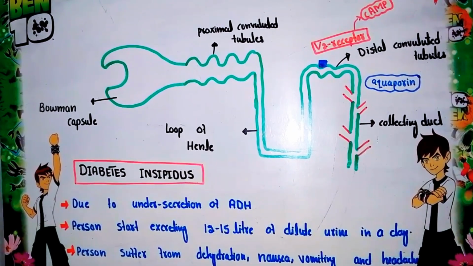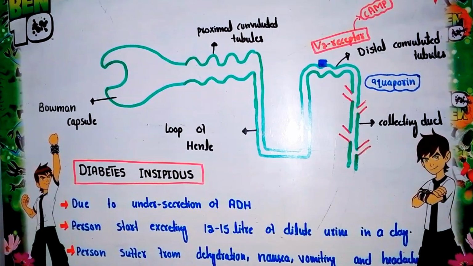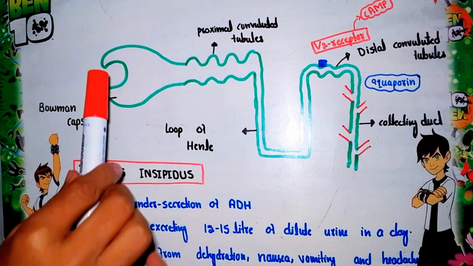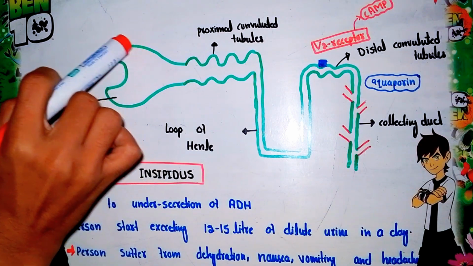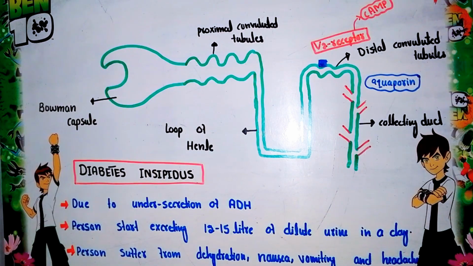Now the first function of the antidiuretic hormone is the retention of water. This hormone acts on the nephron and retains water in the body. Now look at the structure of the nephron, which mainly constitutes the kidney. This is the structure of a typical nephron. This cup-like part of the nephron is called the Bowman's capsule.